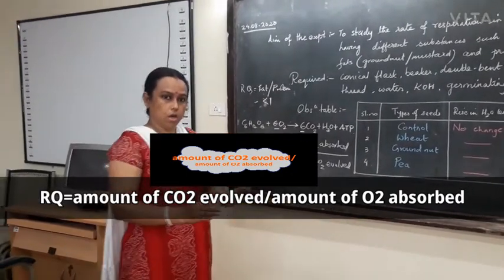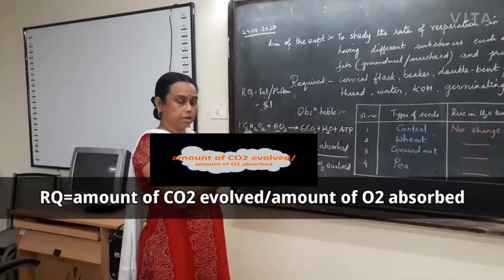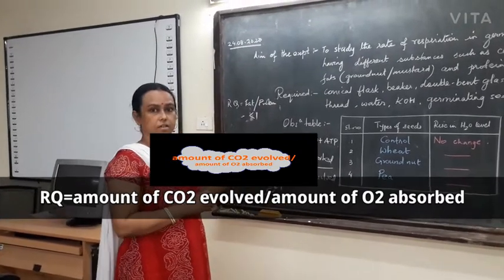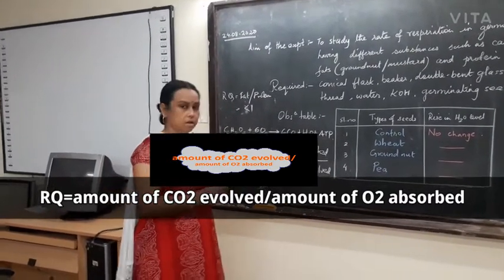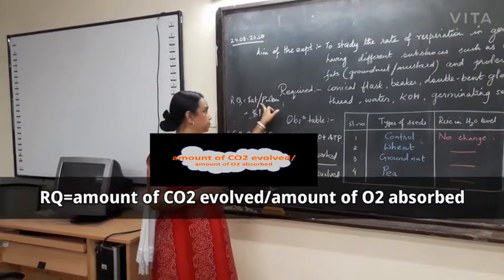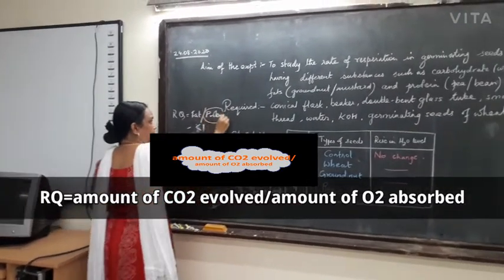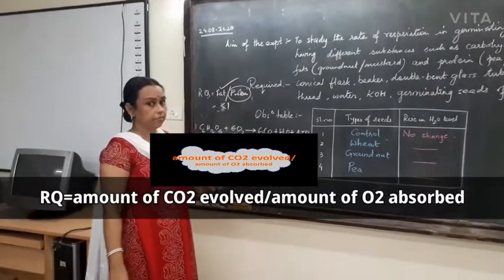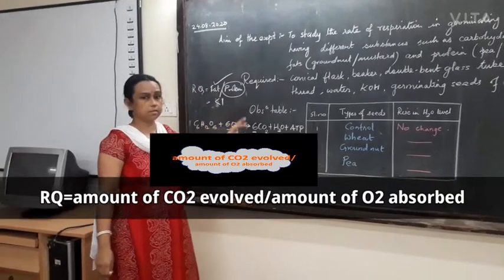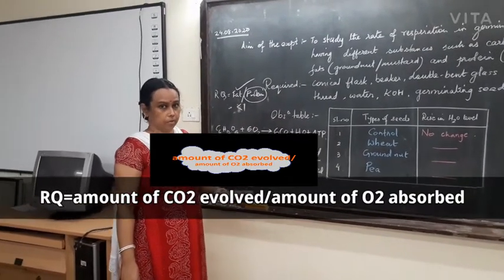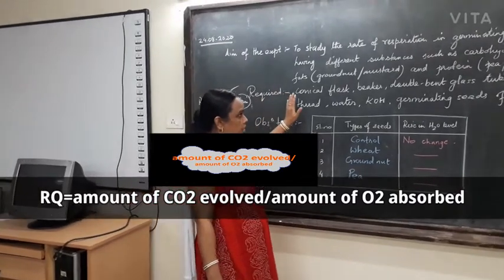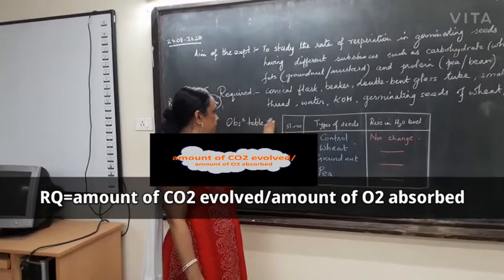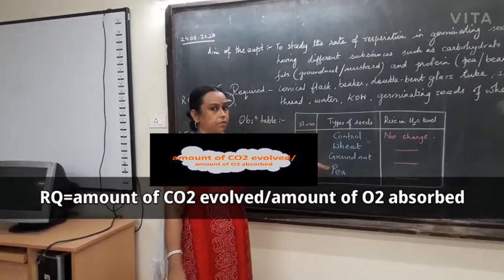Therefore, we will study the rate of respiration taking into consideration all 3 different types of germinating seeds: wheat as a carbohydrate containing seed, pea as protein containing seed, and groundnut as fat containing seed. And we will see whether the RQ values for all these are really different or not. After setting up the experiment, which I will show you now, we will understand how we will make our observation table.